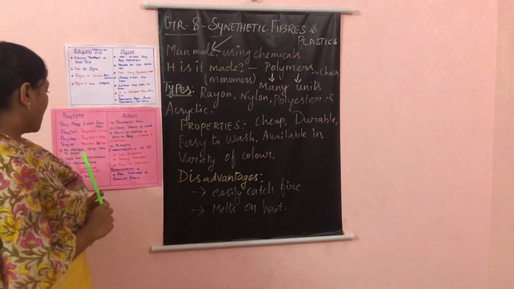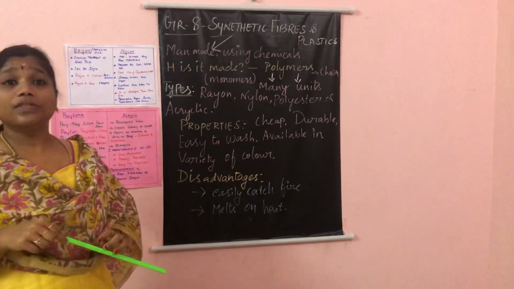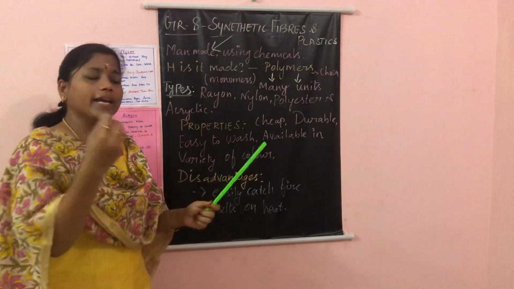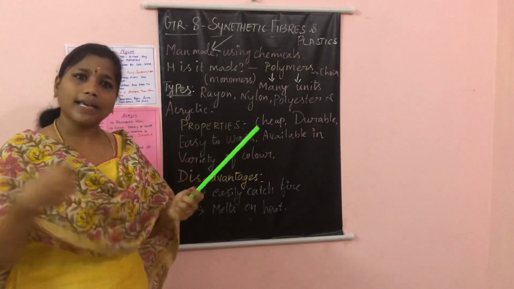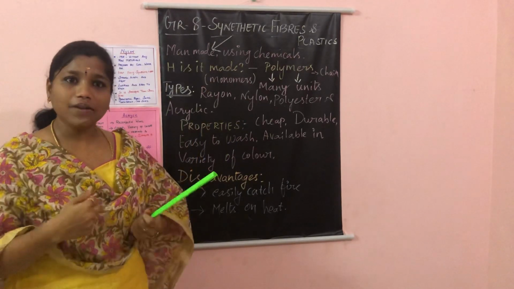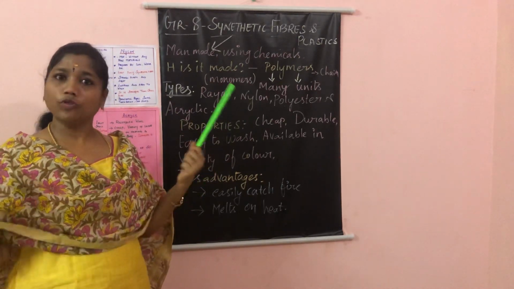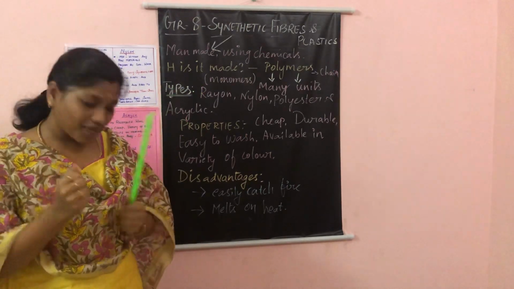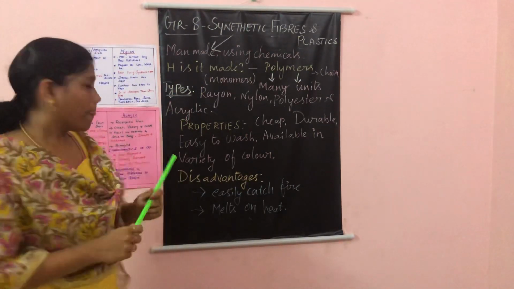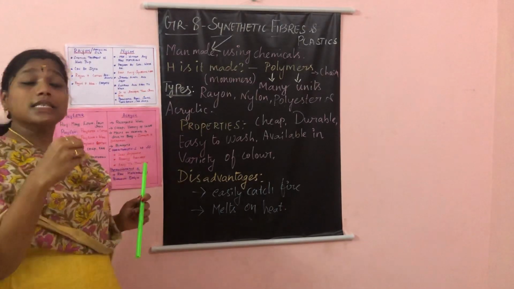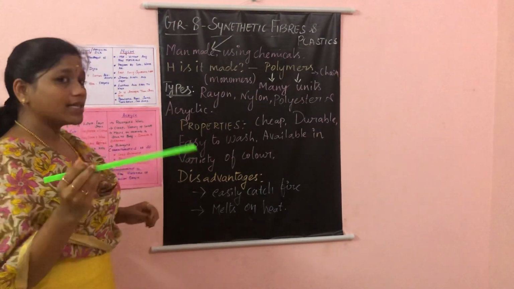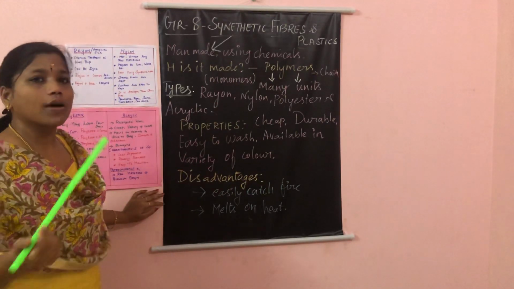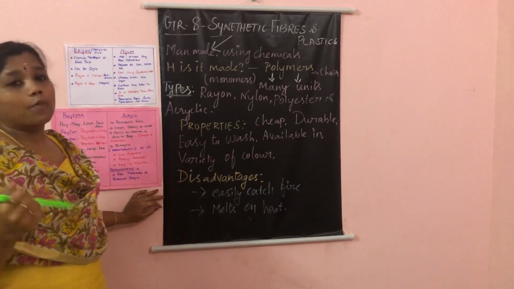Okay, so what is the advantage of polyester? They will not get wrinkled soon. See, when you take a cotton cloth, we need to iron it, we need to starch it with some dyes, everything, and we have to wear it. Am I right? But polyester will not get wrinkled soon. It will be very neat. Okay, and it is very crisp and easy to wash also. The usage is very, very easy. So many types of fabrics are made from polyester.